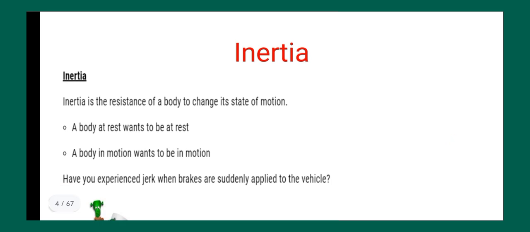Now there is another term, inertia. What is inertia? Inertia is the resistance of the body to change its state of motion. Inertia is a type of force, you can say, that is the resistance of the body to change its motion. So a body at rest wants to stay at rest, a body in motion wants to stay in motion, right? You must have experienced this in vehicles, right?